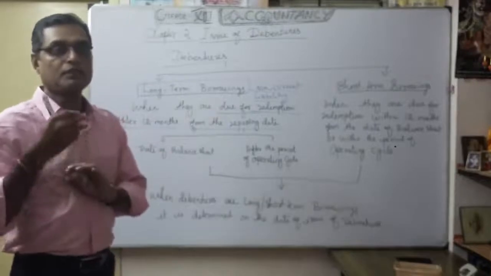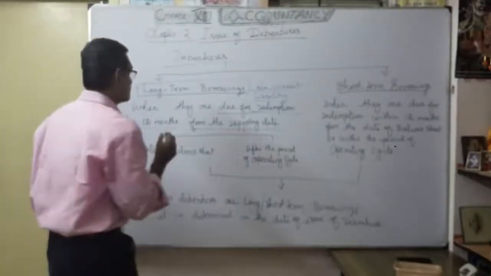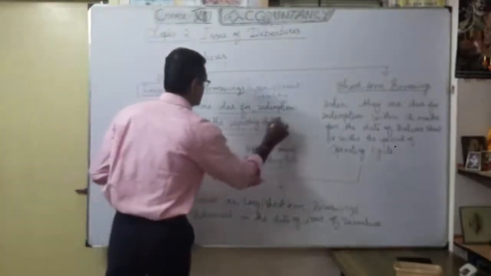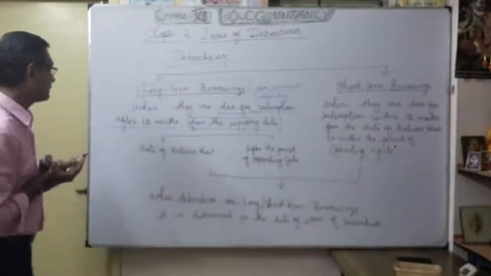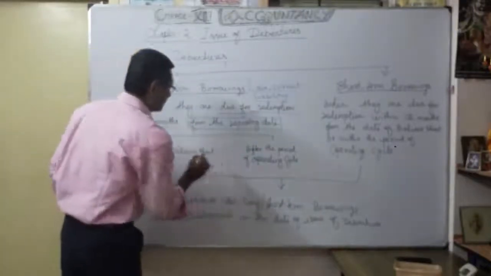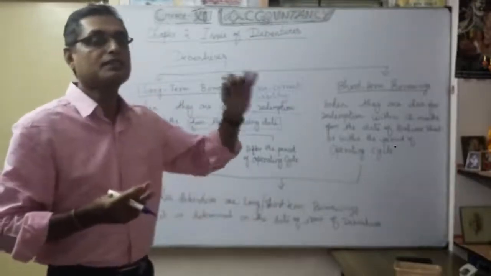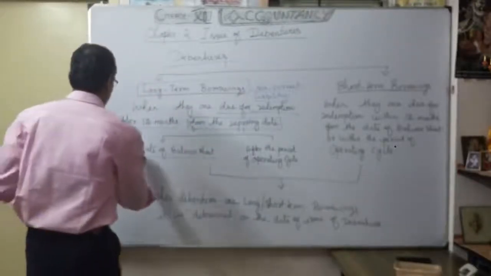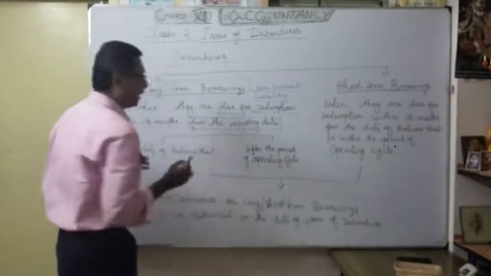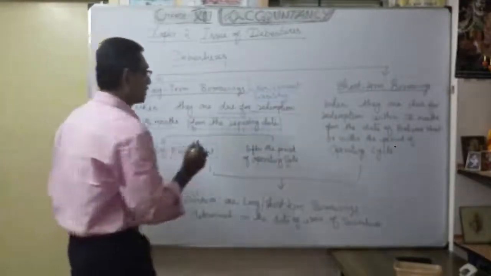Now the next confusion will come here. What is the meaning of the reporting date? Maybe we can say the date of balance sheet. You know, every year in March you consider 31/3. See which date? That is very important. So the date of balance sheet or after the period of operating cycle.